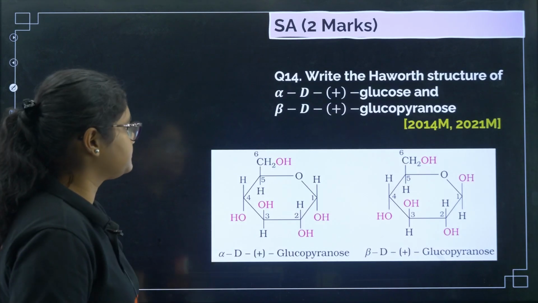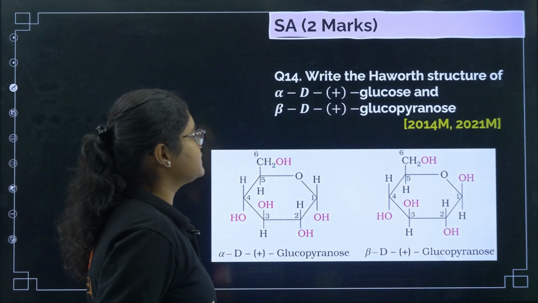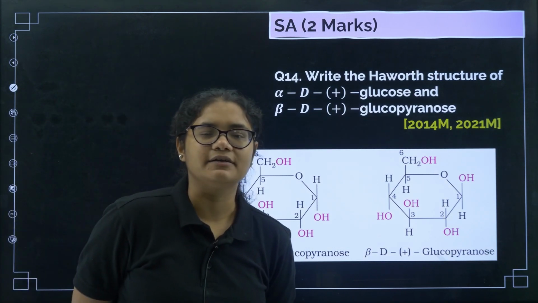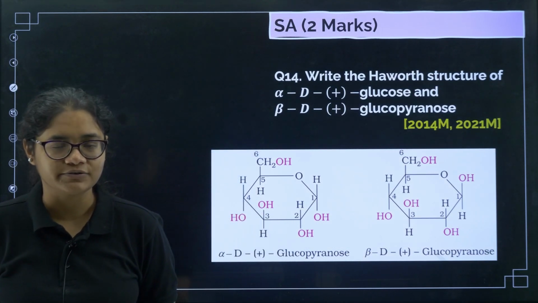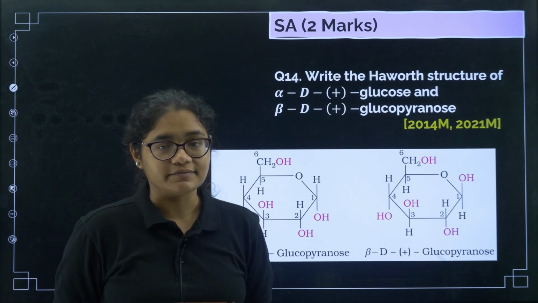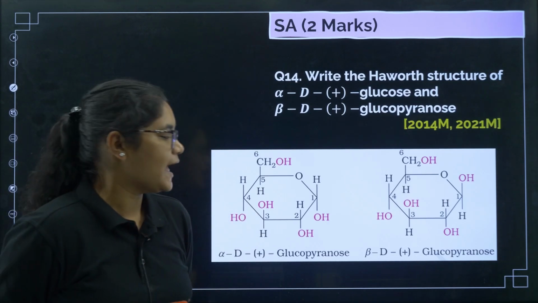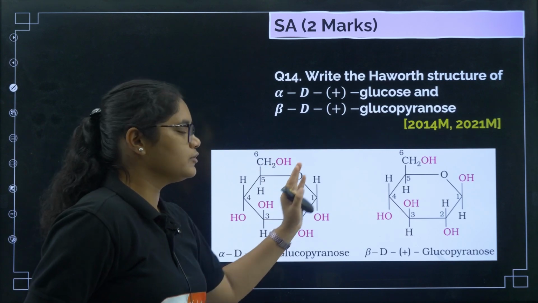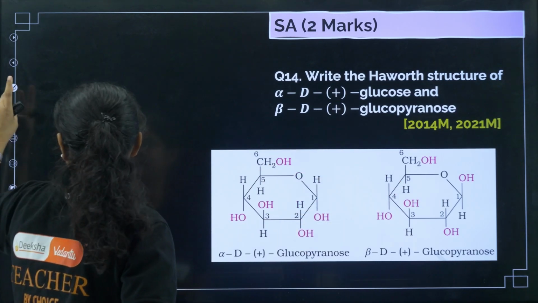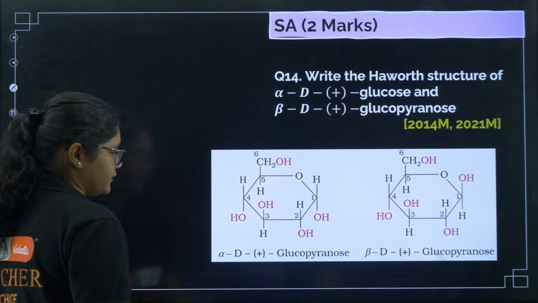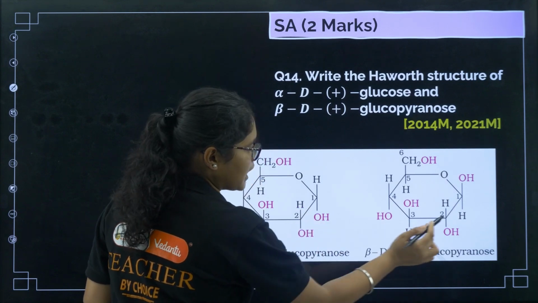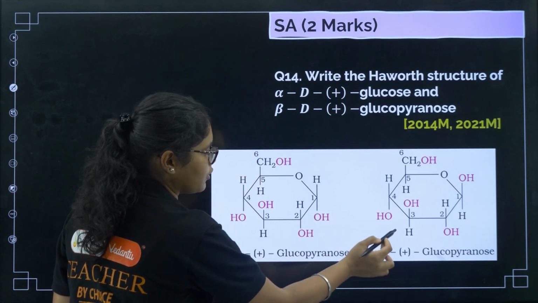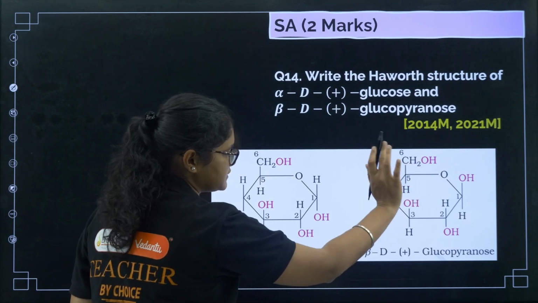Next question. Write the Haworth structure of beta D glucose and alpha D glucose. We have seen that there were some limitations of the open chain structure, so we also have the cyclic structure of glucose, and we have 2 projections of the cyclic structure. One is alpha glucose, one is beta glucose, and these are called anomers. Now you see, carbon number 2 configuration is the same, carbon number 3 is the same, the 4th is the same, and the 5th is also the same.